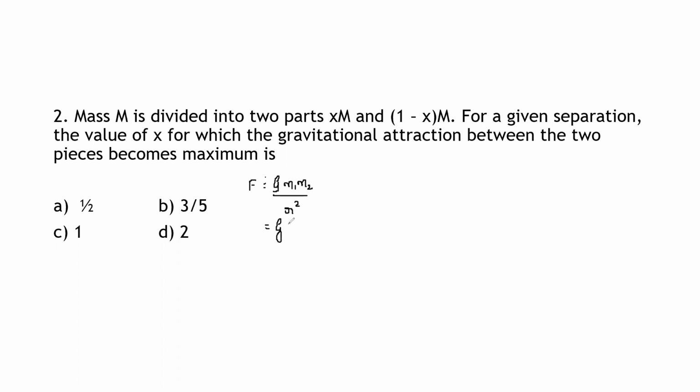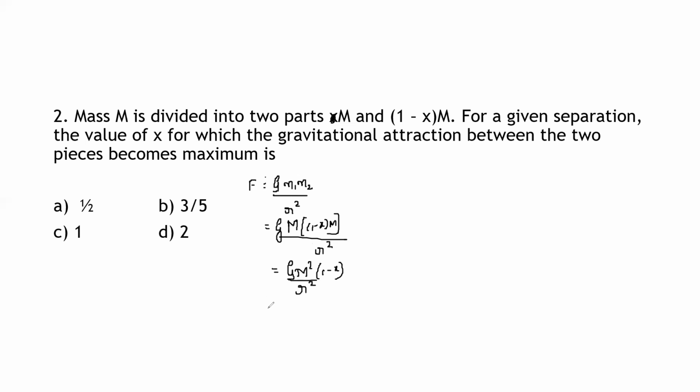So here one mass is written as x into M and the other mass is written as 1 minus x into M. Therefore the first mass is xM and the second mass is 1 minus x into M, divided by R square, which is equal to G M square into bracket x into 1 minus x, whole divided by R square.